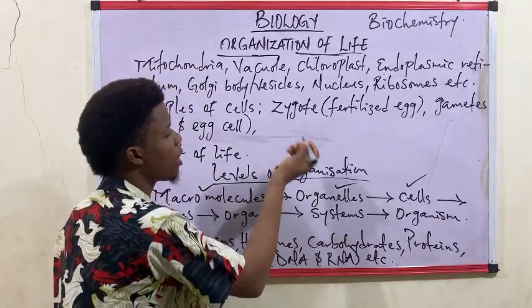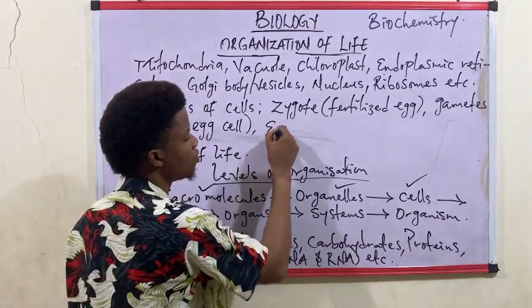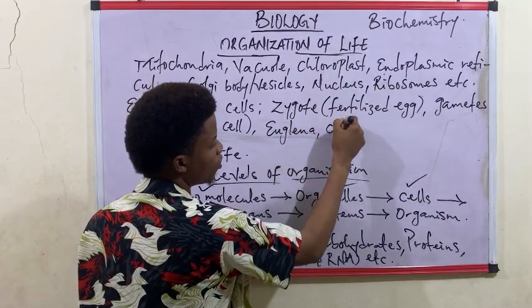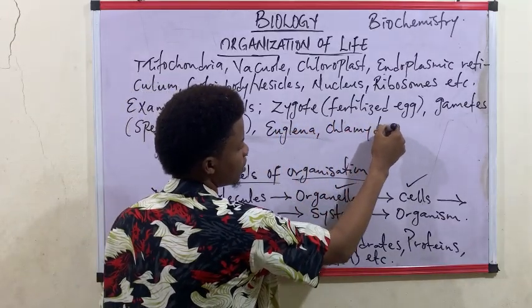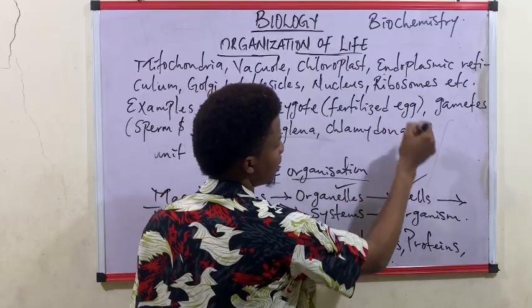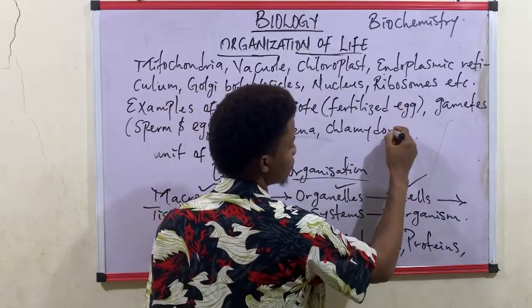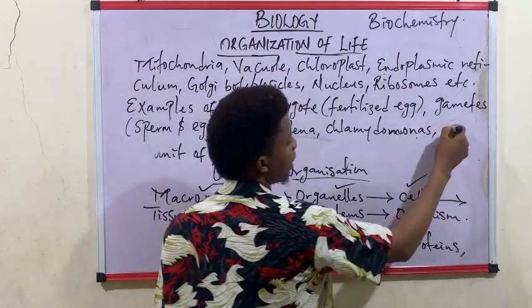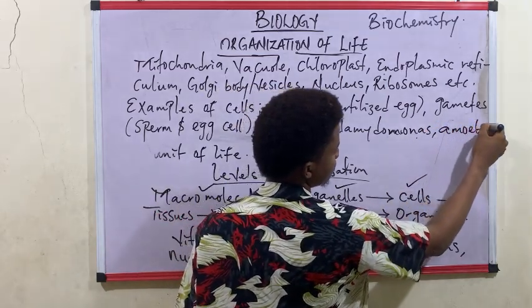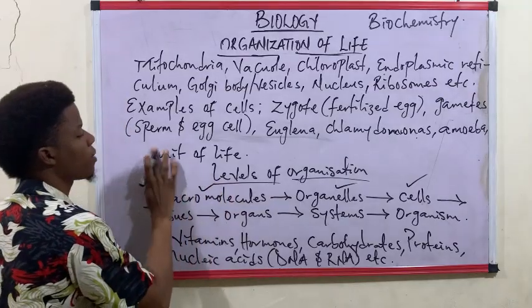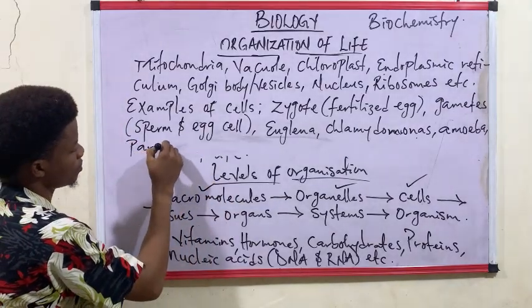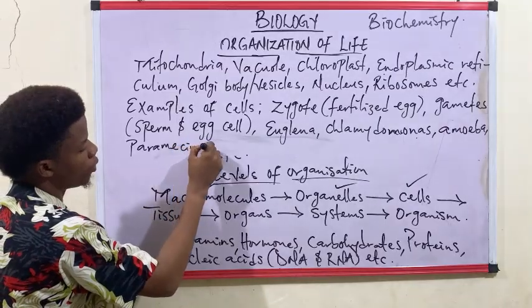We also have unicellular organisms like euglena. This is also a cell. Chlamydomonas also exists at the cellular level of organization. We also have amoeba, paramecium, and the blood cells.